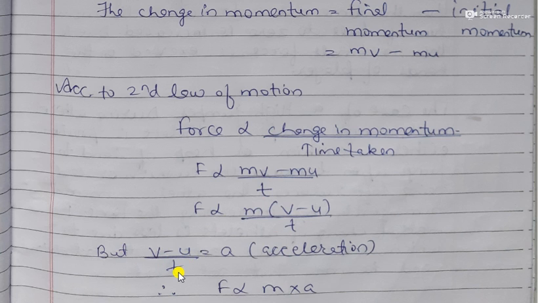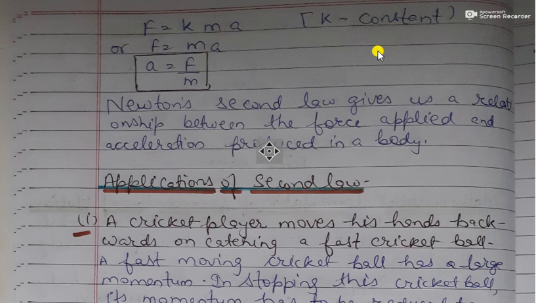But v minus u upon t, final velocity minus initial velocity divided by time taken, is known as acceleration. So F is directly proportional to m into a, mass into acceleration.